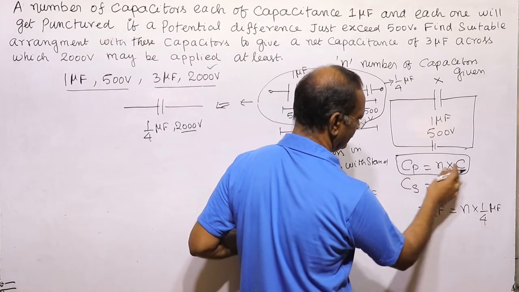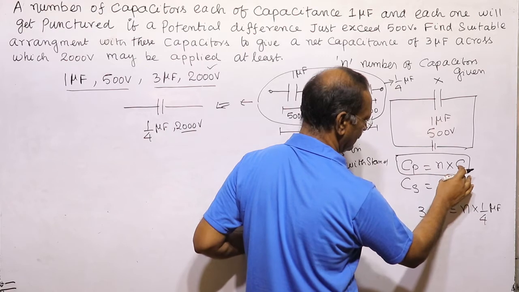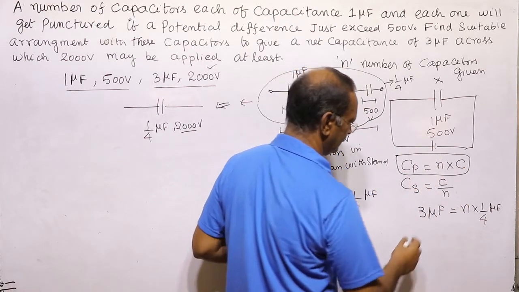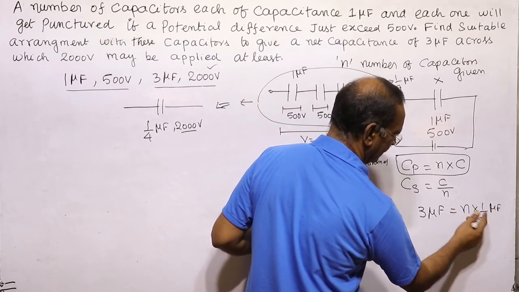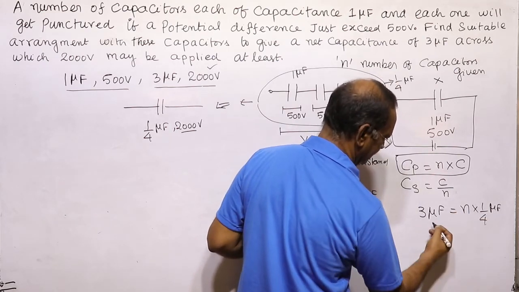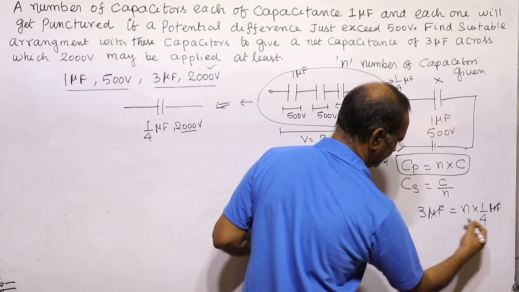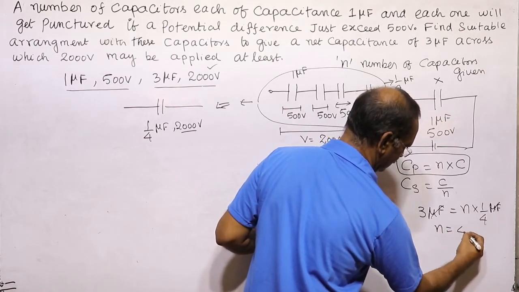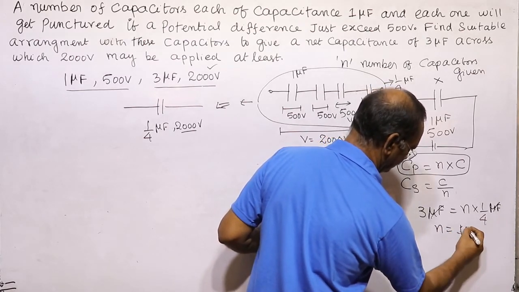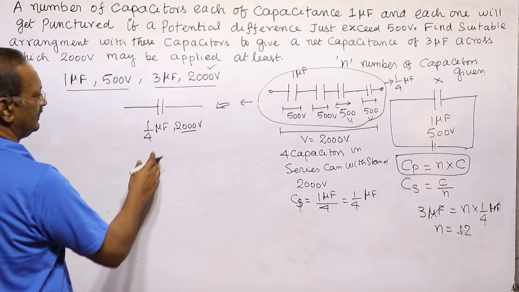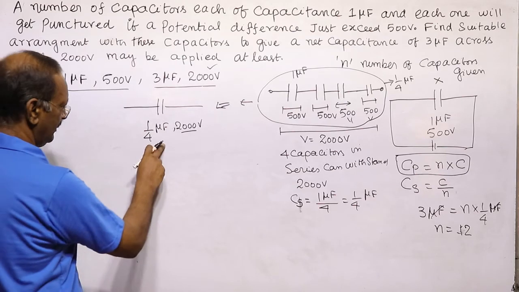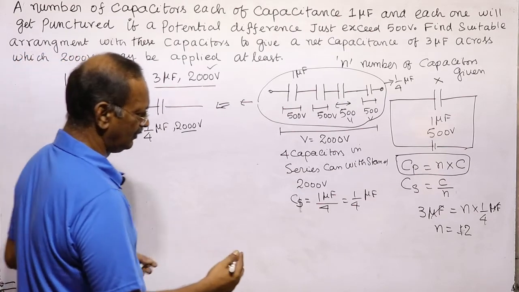Parallel means the value of one capacitor times the number of capacitors. So the microfarad cancels, and n is equal to 12. If we connect 12 such sets, 12 times 1 by 4.